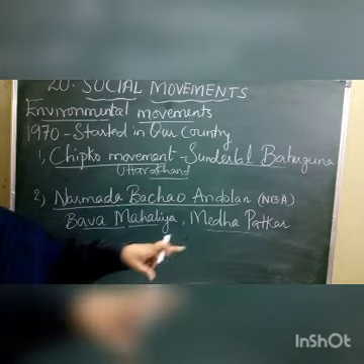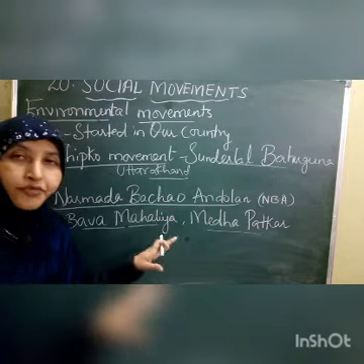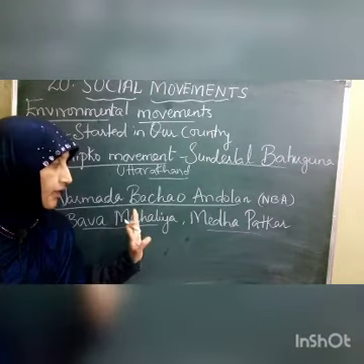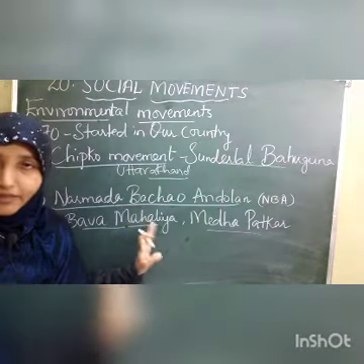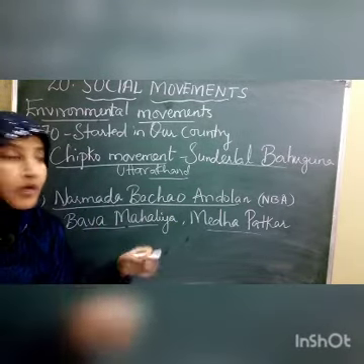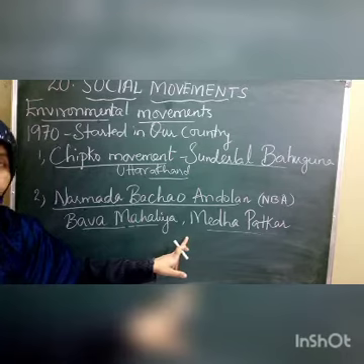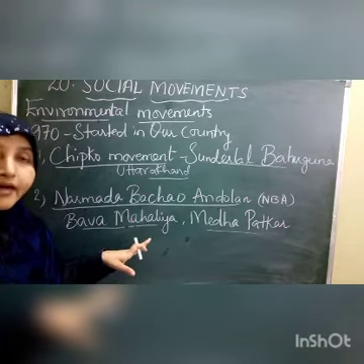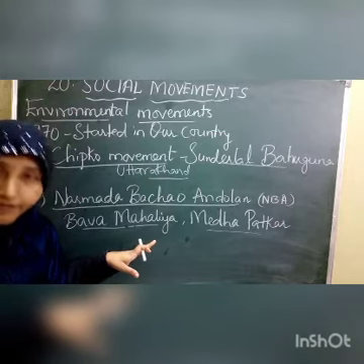And what they did: the government took some crores of rupees from the World Bank for the construction of this Narmada Dam, the Sardar Sarovar project. So people, under the leadership of these two, started protests, rallies, and hunger strikes. They even took this protest to the international level also.